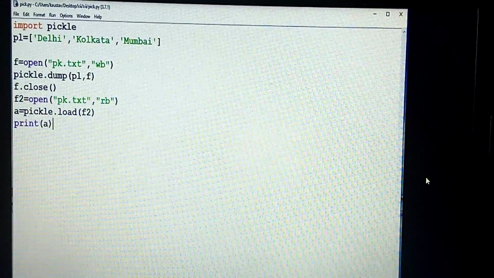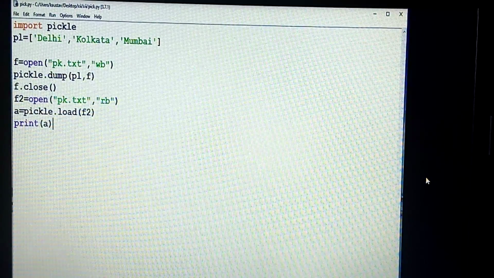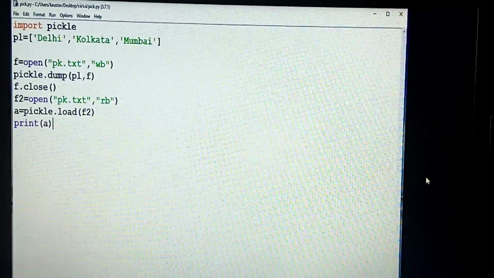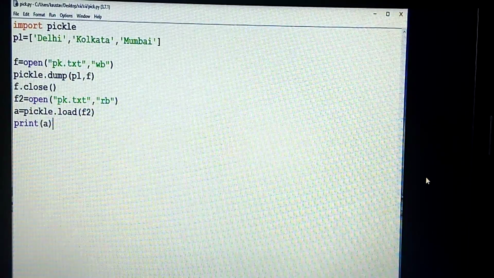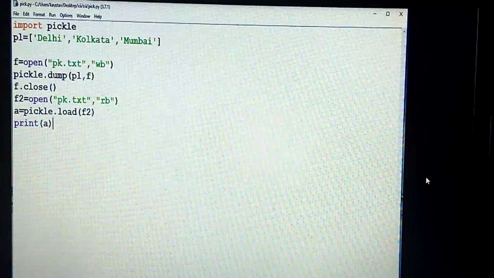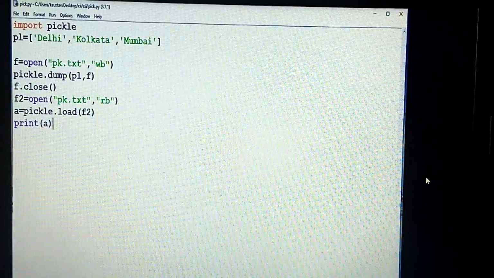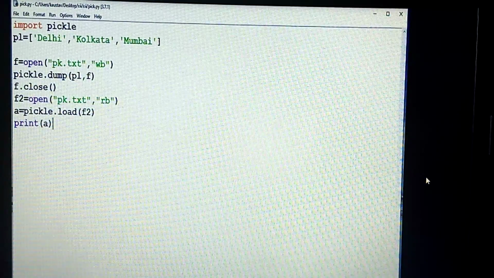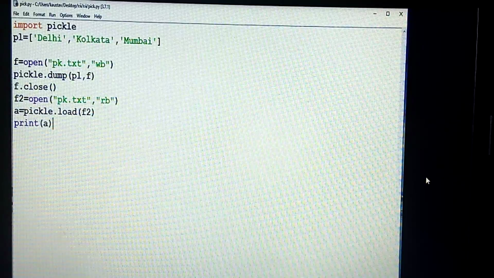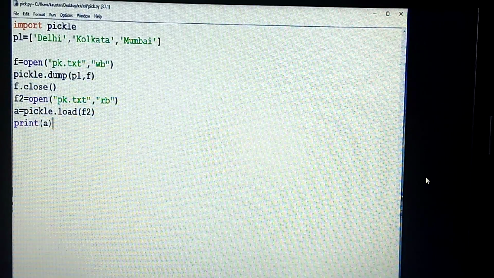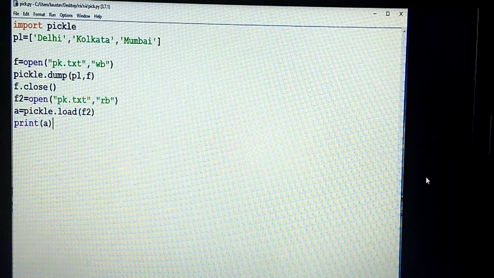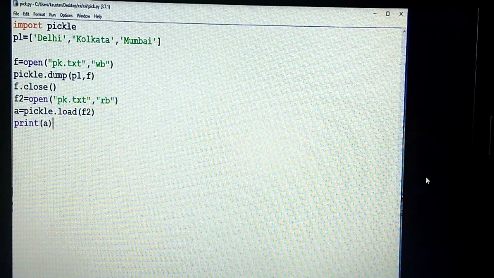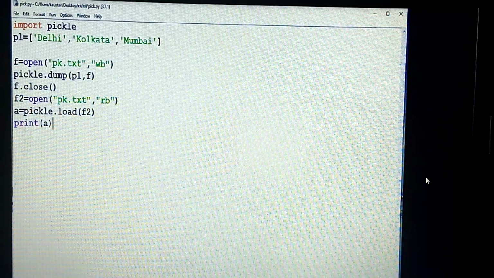Now, if I directly try to open that file without any functions and print it, you will see it is written in binary format and is not human readable. I close that. Now I'll show you how to open it with pickle. Binary format can be converted into human readable format with the pickle.load function. F2 is equal to open pickle.txt, the name of the file, RB, read binary. A is equal to pickle.load F2.